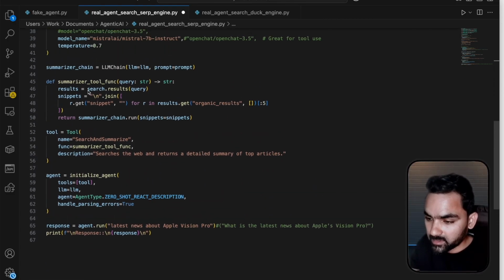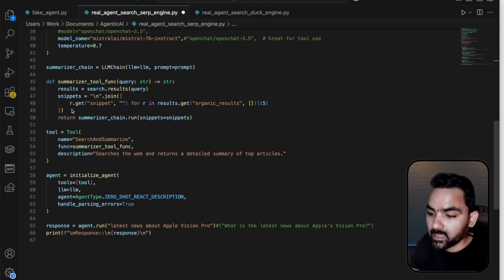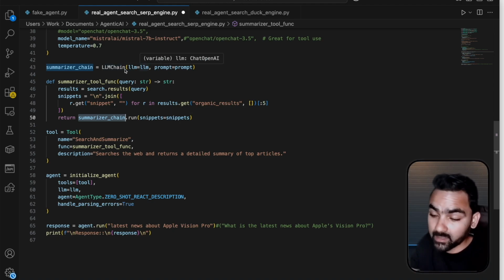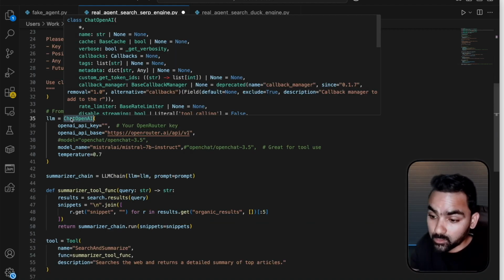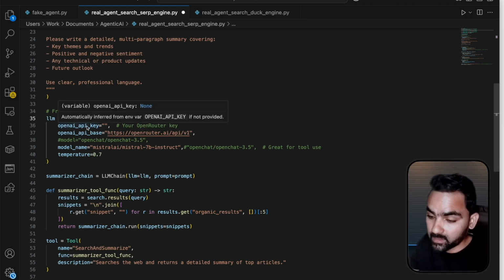Once the SERP API fetches the results for the given query, it calls a summarizer chain, which is a LangChain, where internally it processes the given data with the given LLM. This LLM chain is initialized with an LLM, which is nothing but ChatOpenAI, also supported by LangChain. So this ChatOpenAI accepts an API key that we need to register and give here, and we need to give its base URL.